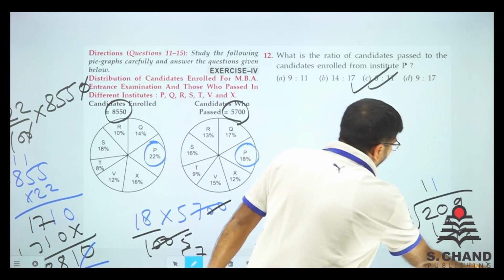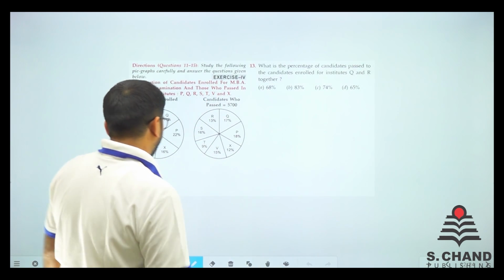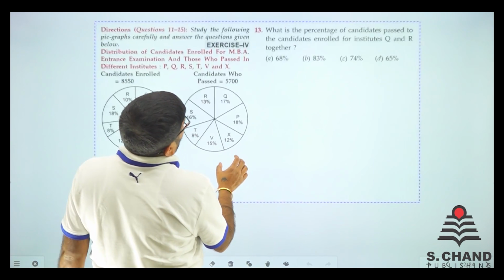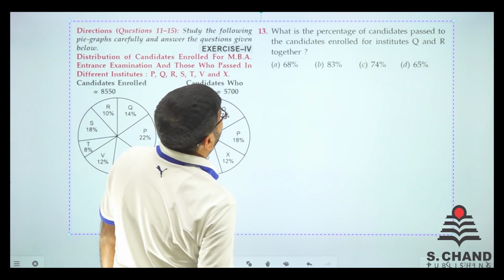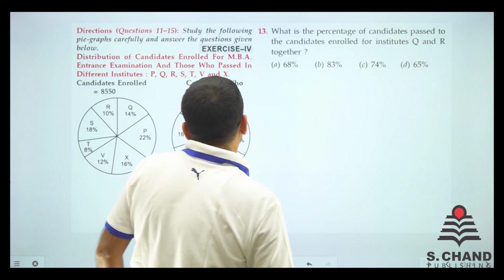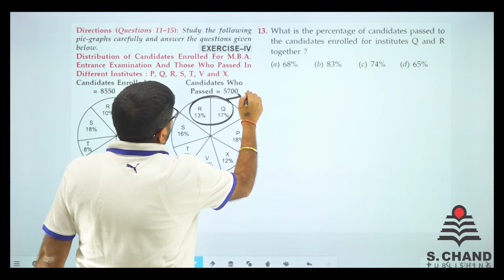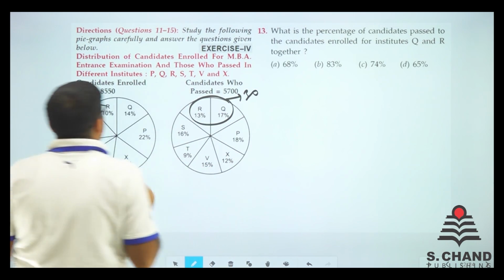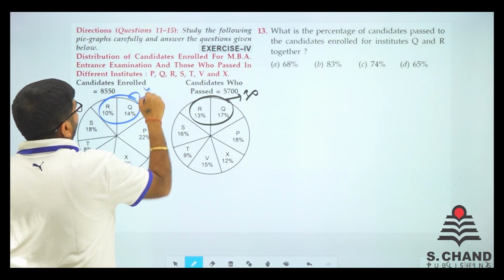DI is more about understanding and calculating things. So we do question number 13 also. What is the percentage of candidates passed to the candidates enrolled for institutes Q and R together? Q and R together, here it is 30%, and Q and R together is 24%.